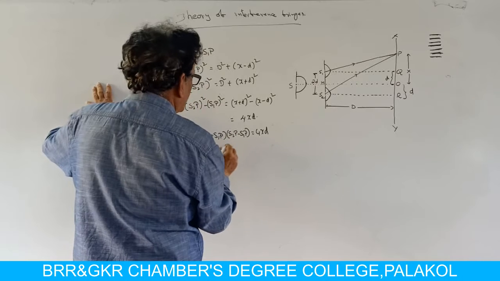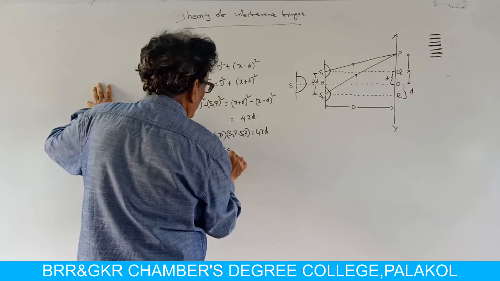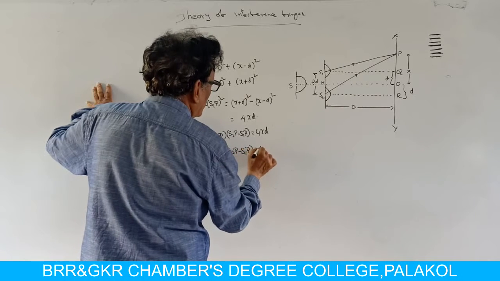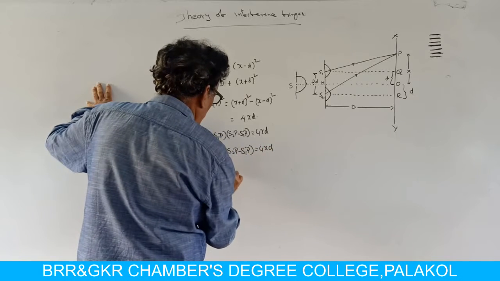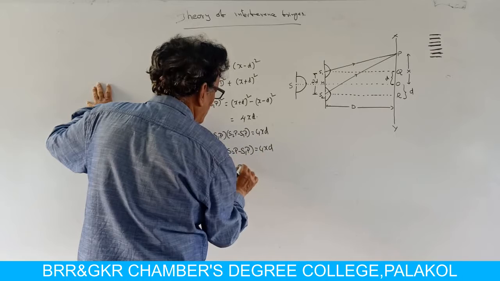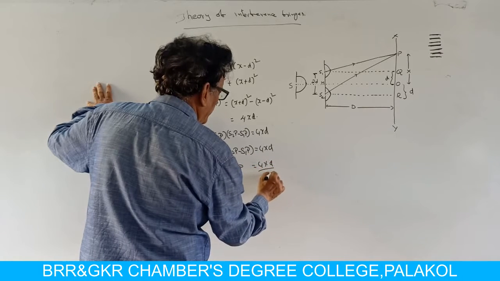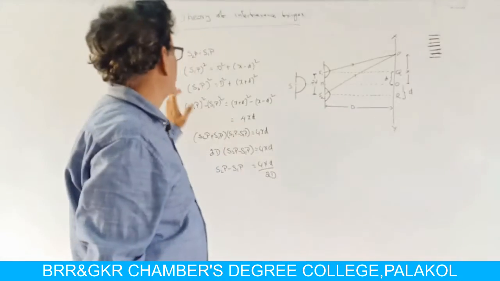Therefore, S2P plus S1P is 2D, so 2D into (S2P minus S1P) is equal to 4xd, which gives S2P minus S1P equal to 4xd by 2D. This is the path difference between the two rays.